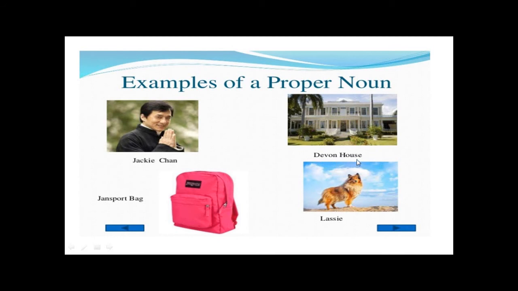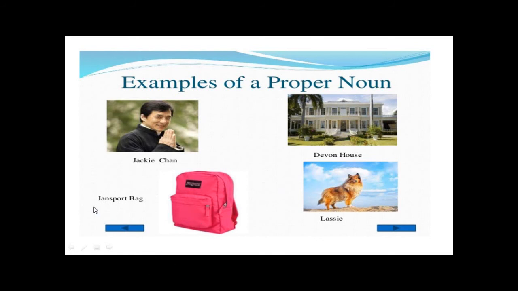Devon House. Okay, Devon House here. If I'm just saying house, house is what? Common, because it can be any house. But when I give the house a name, Devon House, it becomes special. And Devon House here is a landmark in Jamaica. So Devon House here is a proper noun because I'm giving the house a name. The D is capital and the H is capital.